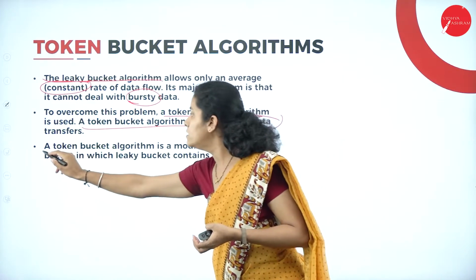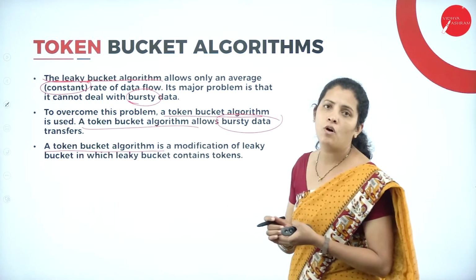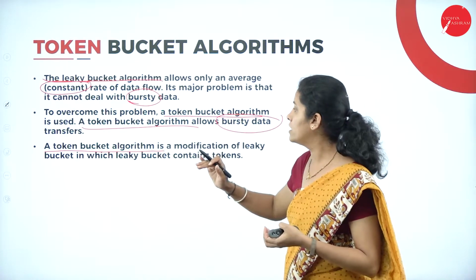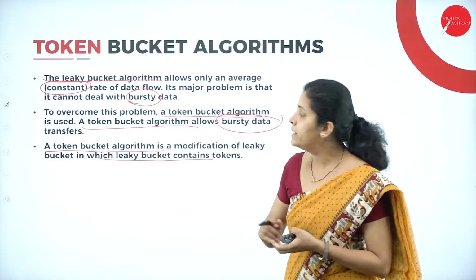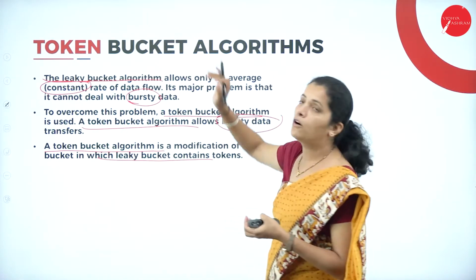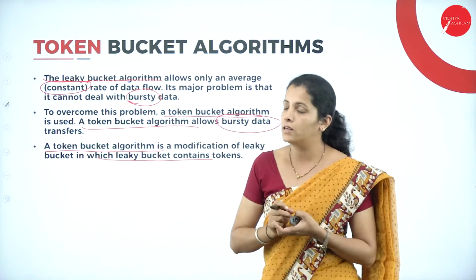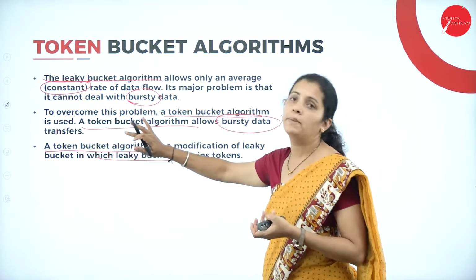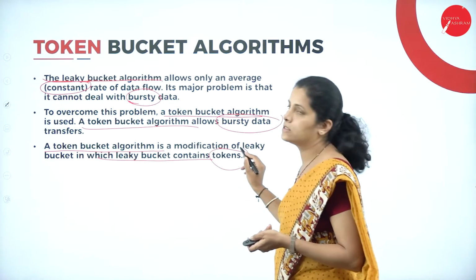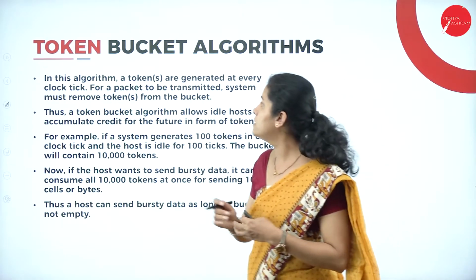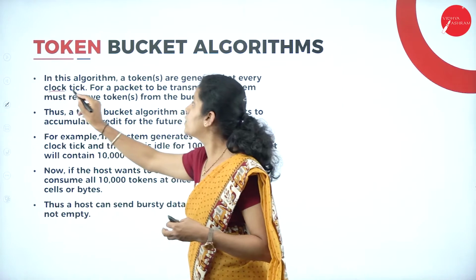I repeat, the token bucket algorithm is a modification of leaky bucket algorithm, where the bucket contains tokens. According to the algorithm, the tokens are generated at every clock tick.